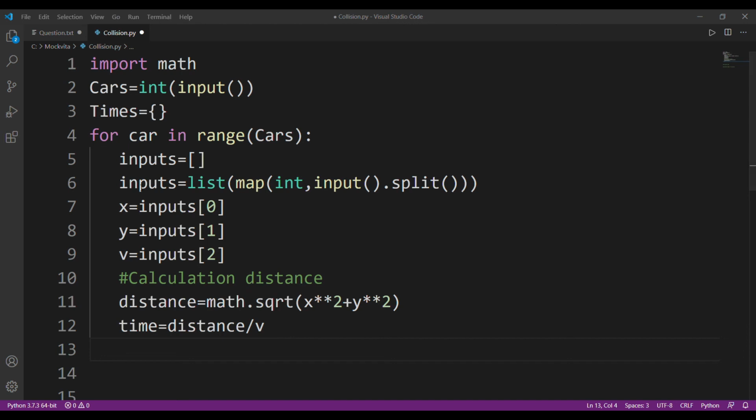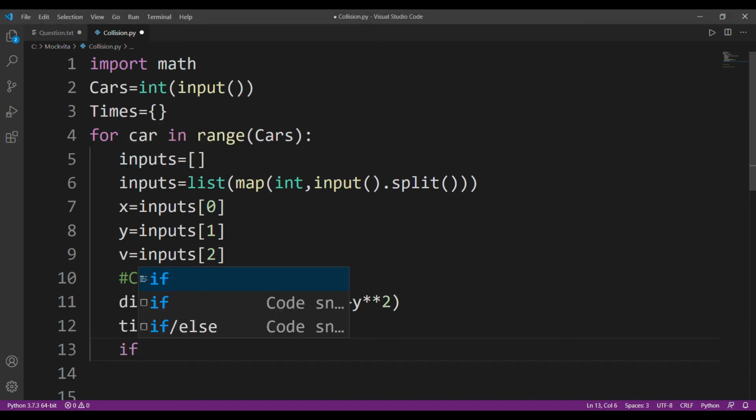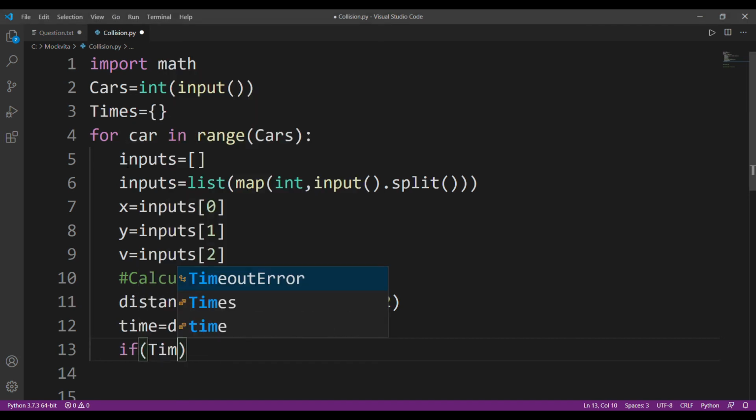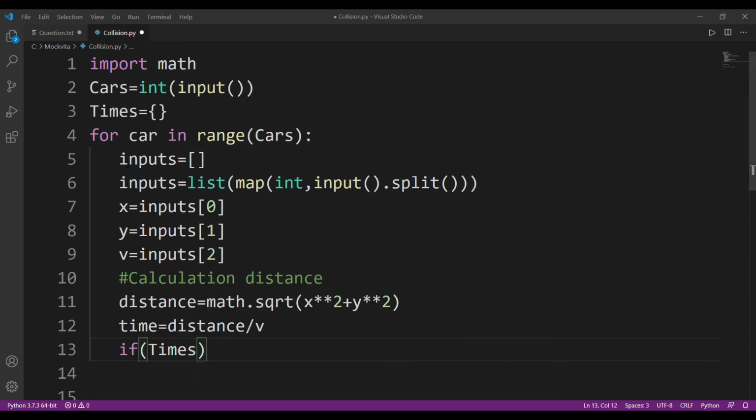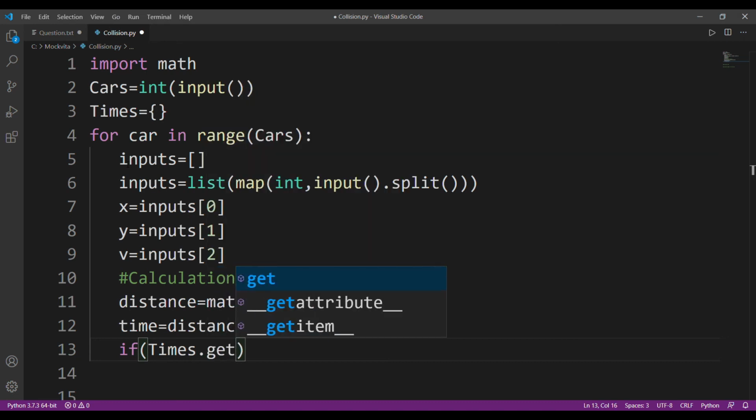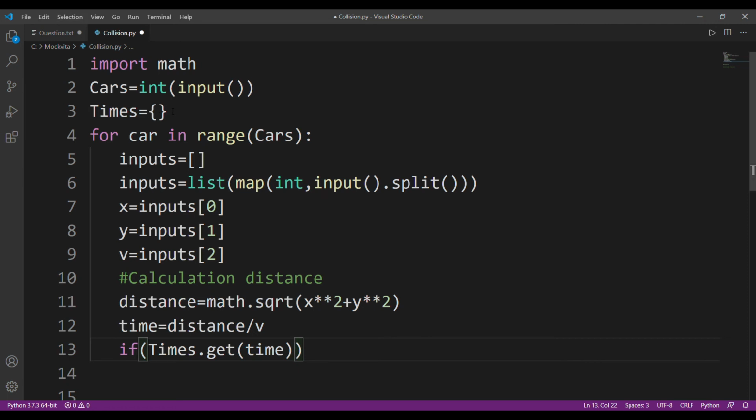Now I just have to check my dictionary times. I hope you know that a dictionary uses a key value pair format, with time as the key. So I'll check if a value with this particular time exists. Currently I have not initialized anything in times.